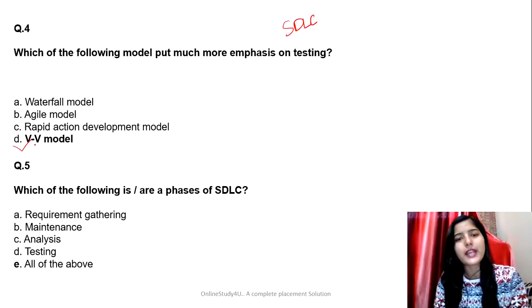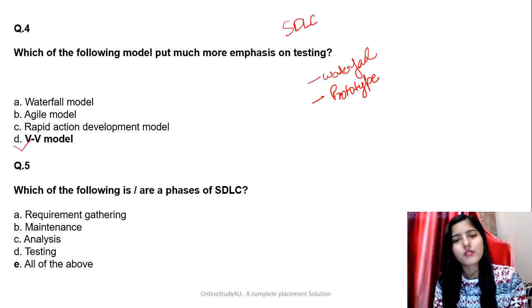So before sitting in the subject QT test, make sure that you revise the concepts regarding SDLC. The models we have, for example, waterfall, prototype. Just go through the basic understanding of these models, because students are getting questions based on these models as well, based on the SDLC cycle as well. So just revise them once. It is going to be very helpful for all of you. So the correct answer for this one is V-model.